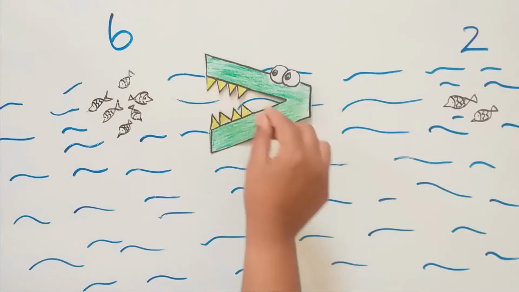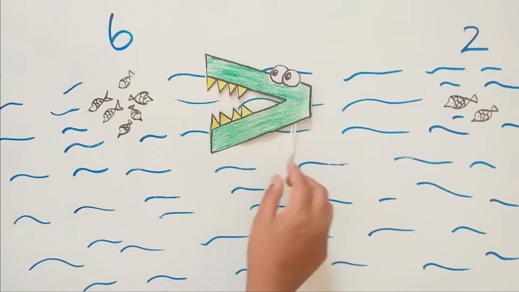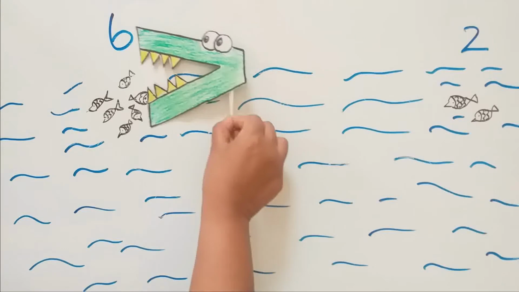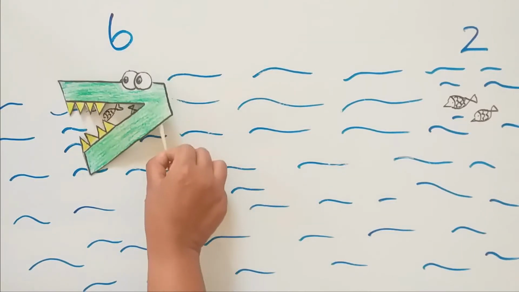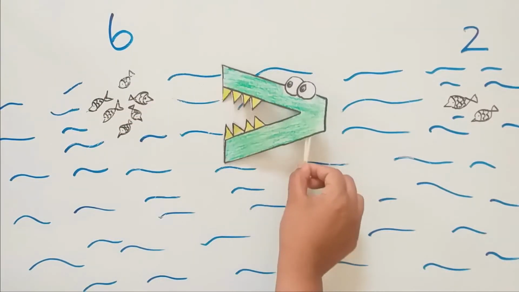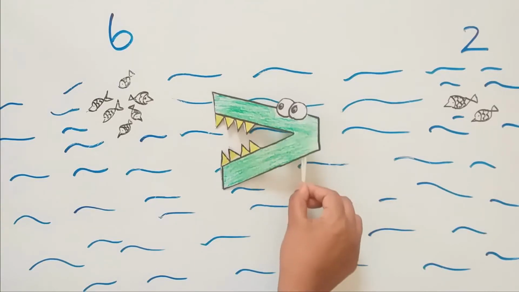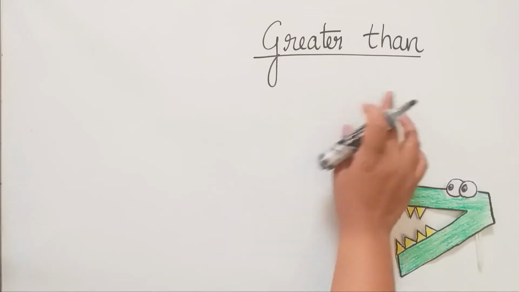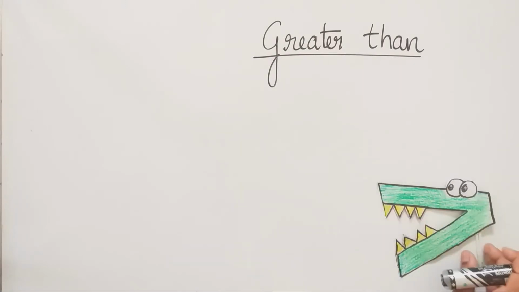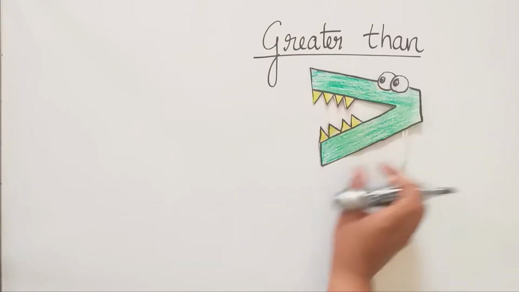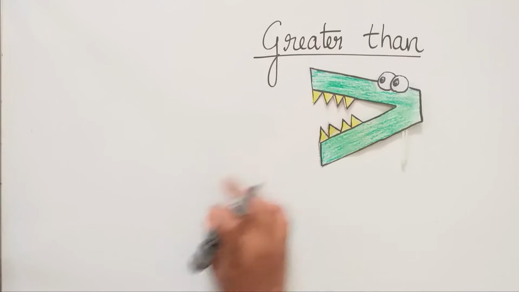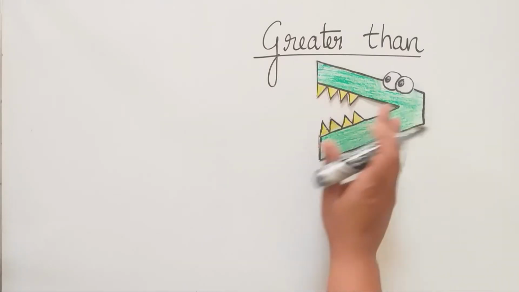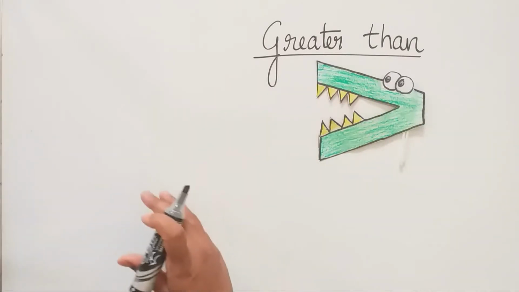Can you see the mouth of the alligator? It is open towards the big number. So children, I hope you understand this alligator story. So first we are going to see what is greater than. What is the sign of greater than? This is the sign of greater than. That is, the mouth will be opened towards the left hand side.